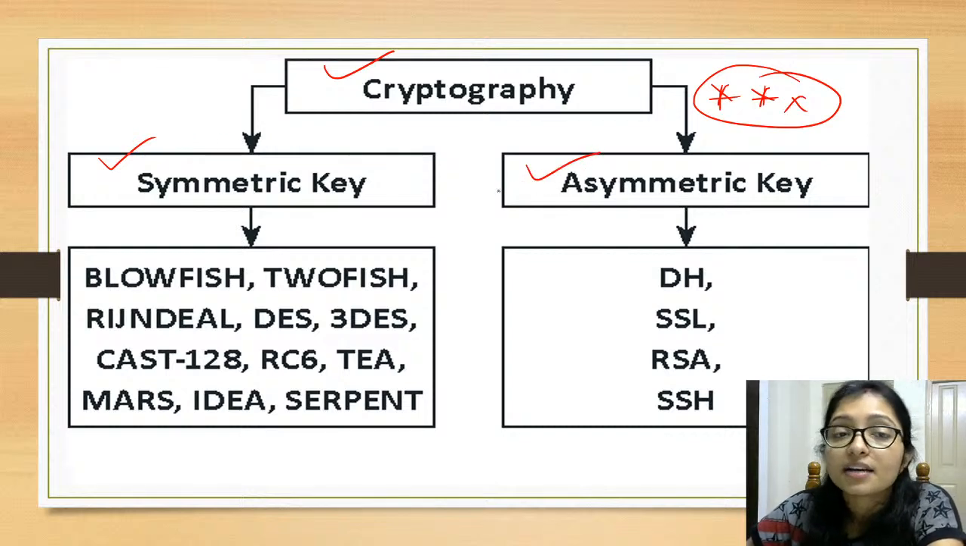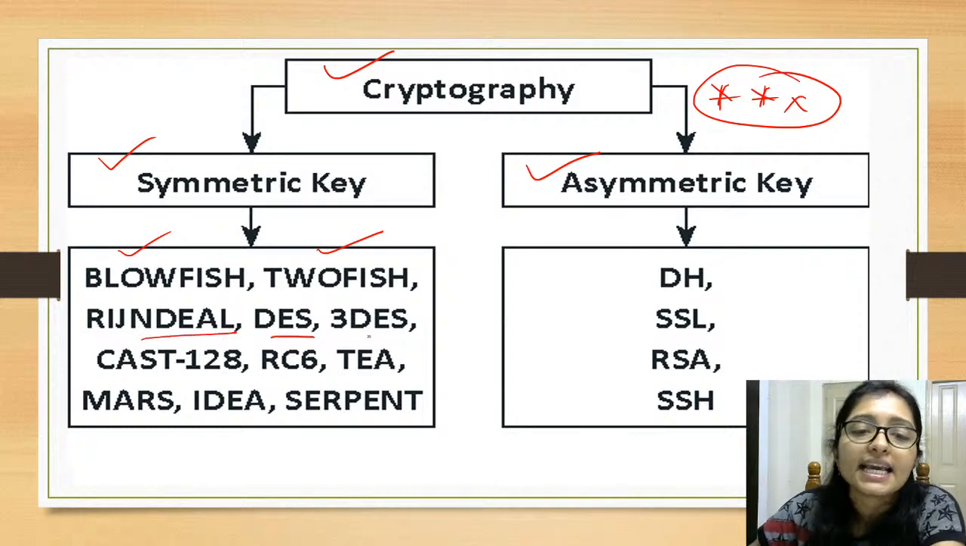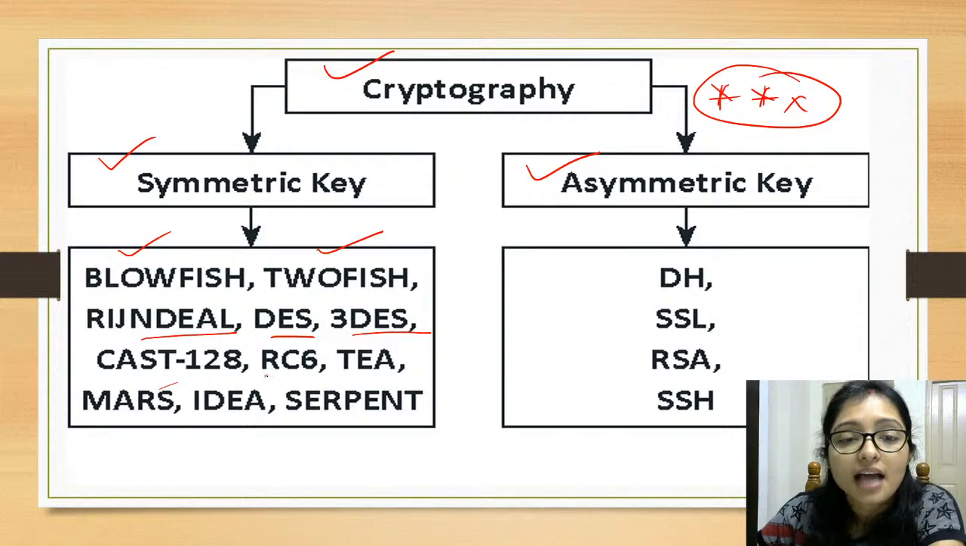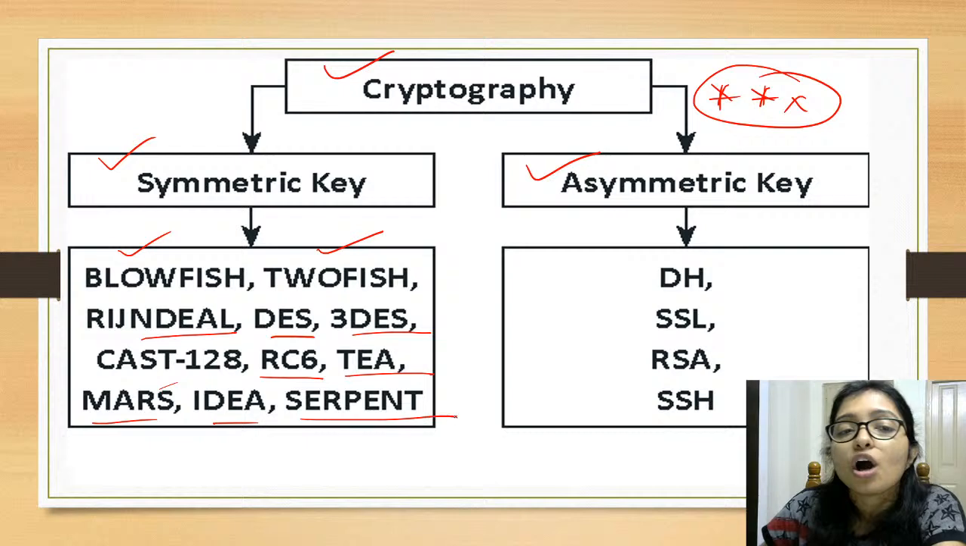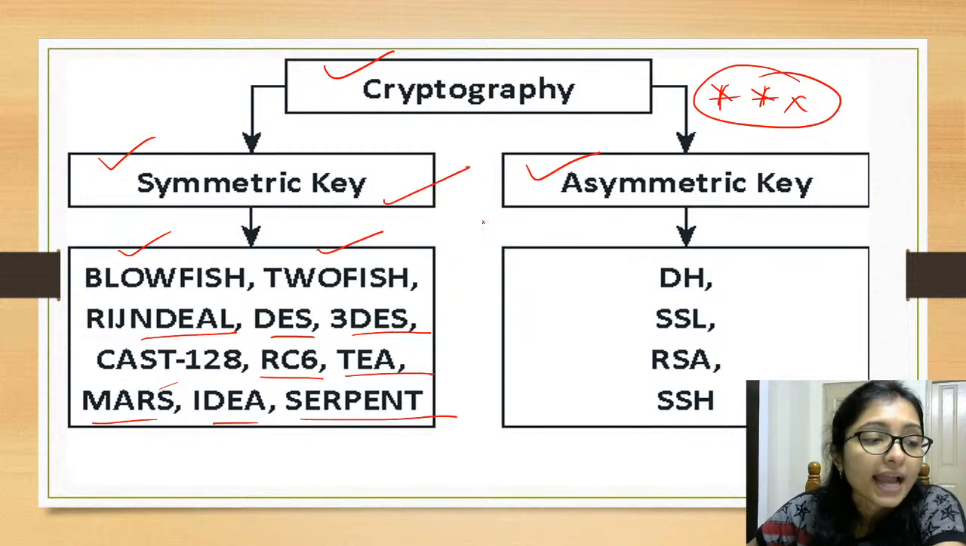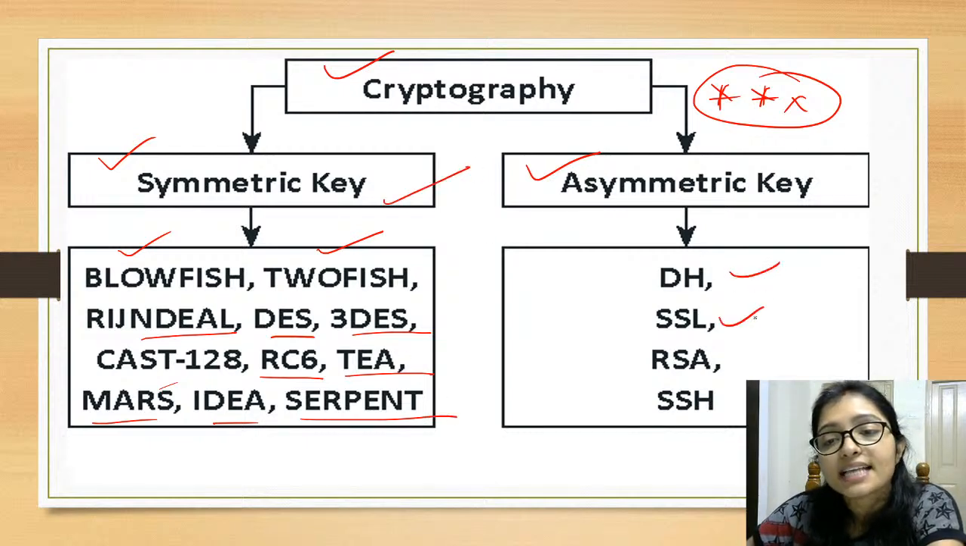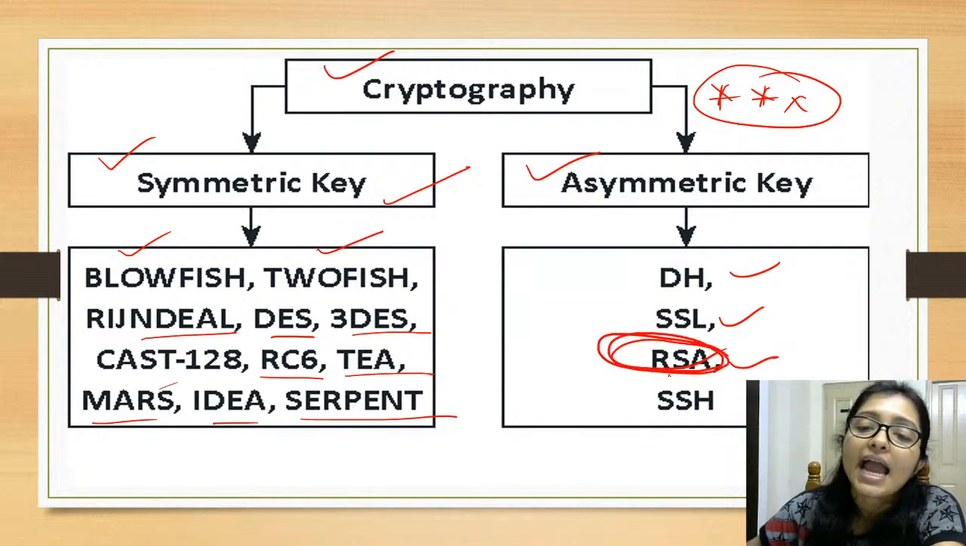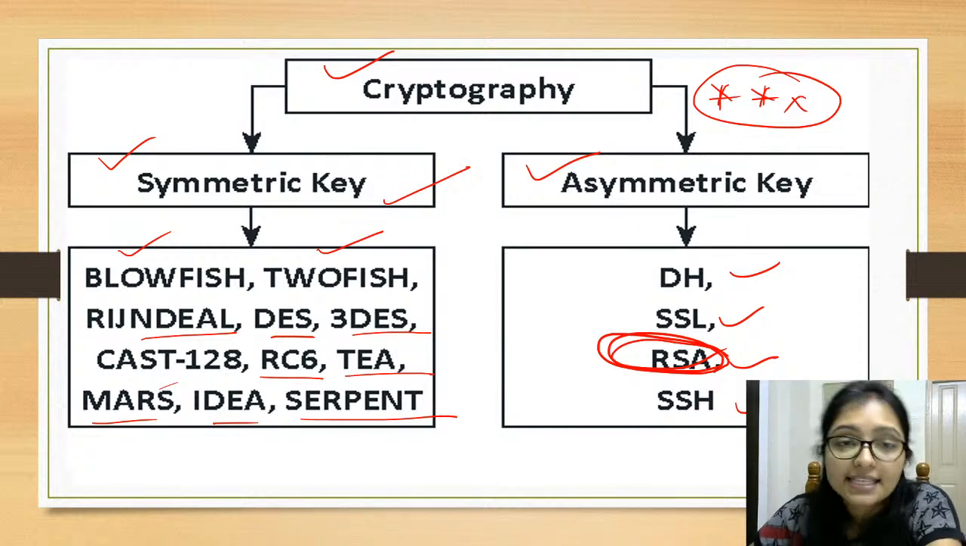What are the symmetric ones? Sometimes the question comes from here, so try to remember that topic. Blowfish, Twofish, all the fish, and then DES, 3DES, RC6, TEA, MARS, IDEA, all are symmetric key. And asymmetric key is DH, SSL, RSA. RSA is asymmetric key, and SSH is also asymmetric key.